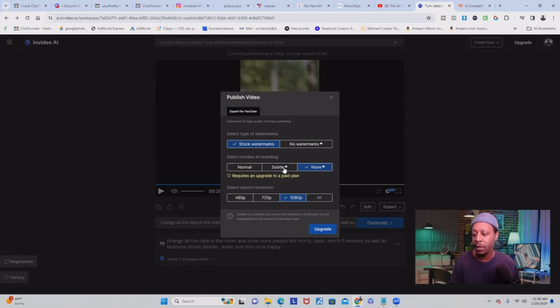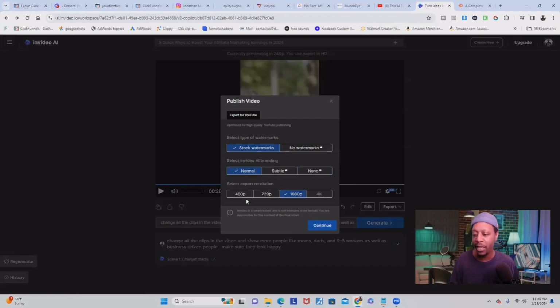Of course, if you want subtle, then you're going to have to upgrade there. So if you want none or subtle, you've got to upgrade. Normal, you won't have to pay anything. And then you can pick the resolution, 1080, 720, 480. 1080 for the free version is pretty sick, you guys. Most people don't give you 1080p for the free version. But once you're done, you would just click continue and it's going to download to your device.